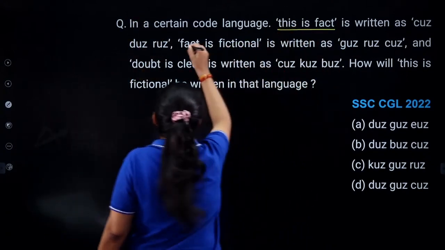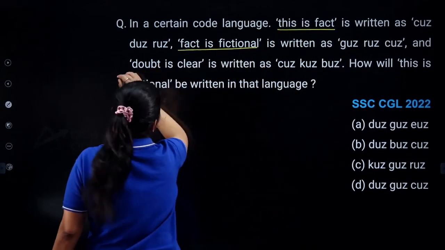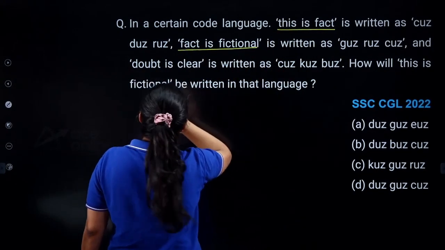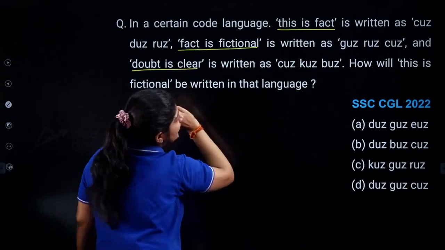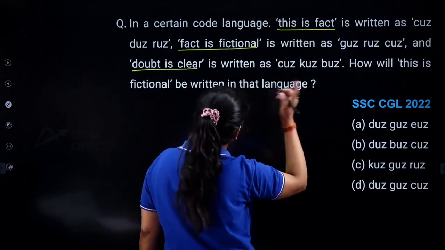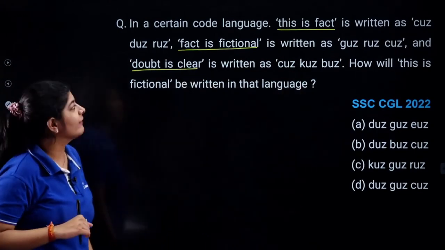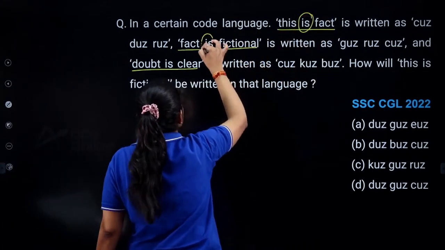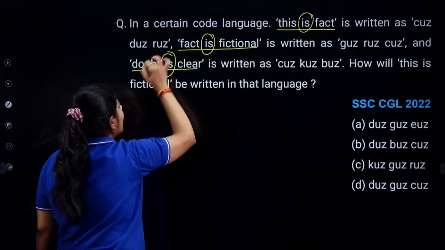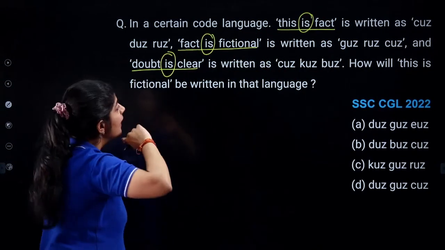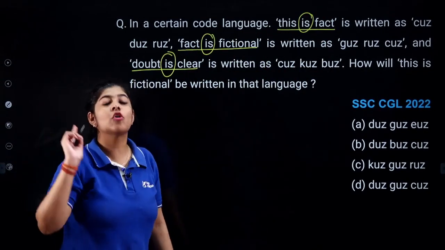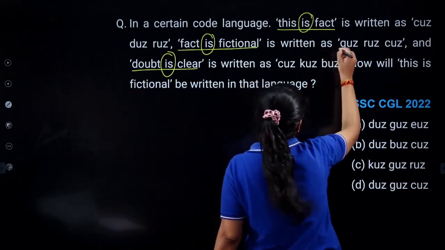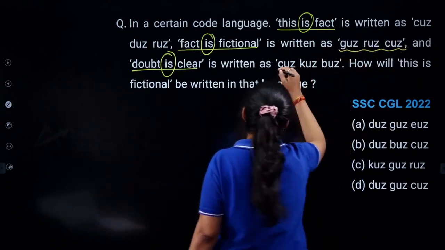This is fact. Fact is frictional. And the last one is doubt is clear. I can see that here I am having is, here also I am having is, and here also I am having is, right? Now just simply identify the common clue that we are having in all these three given lines.